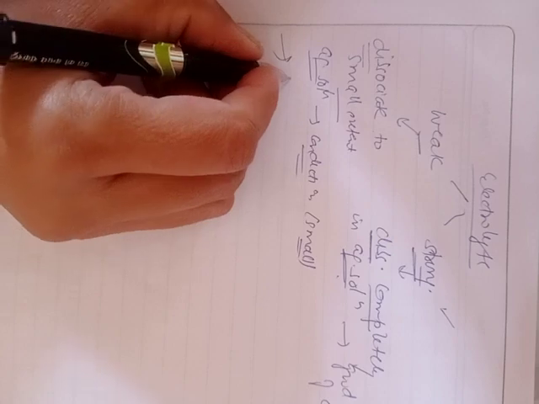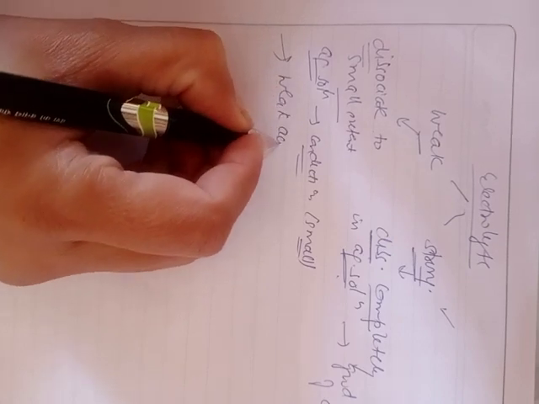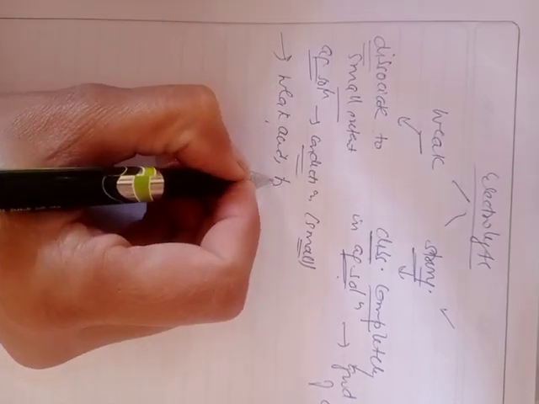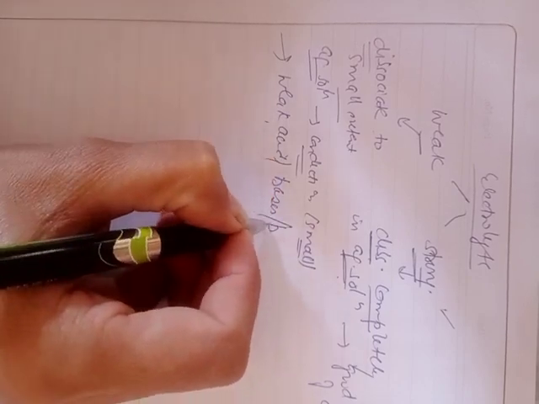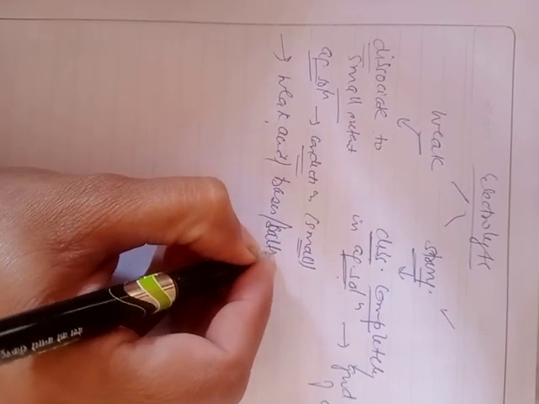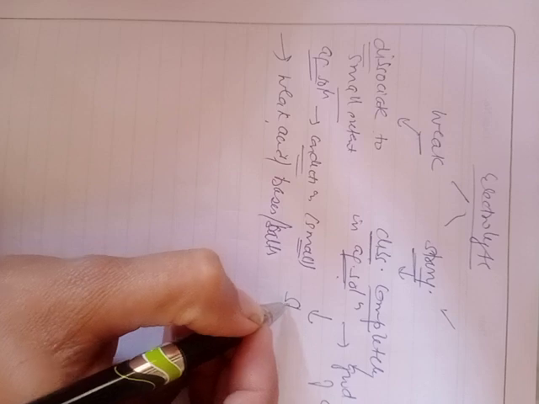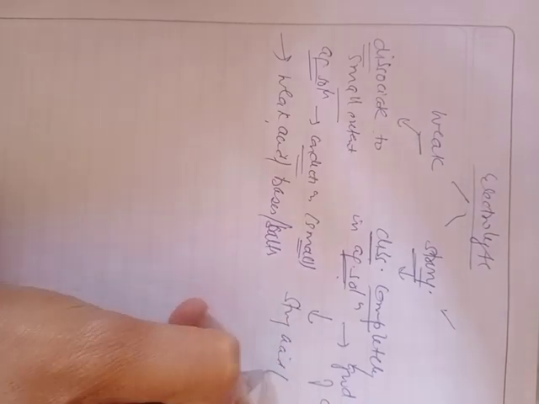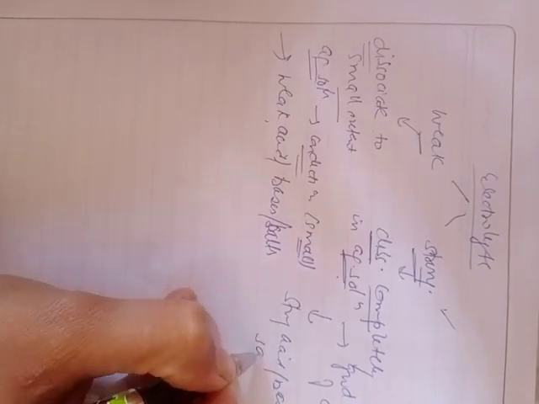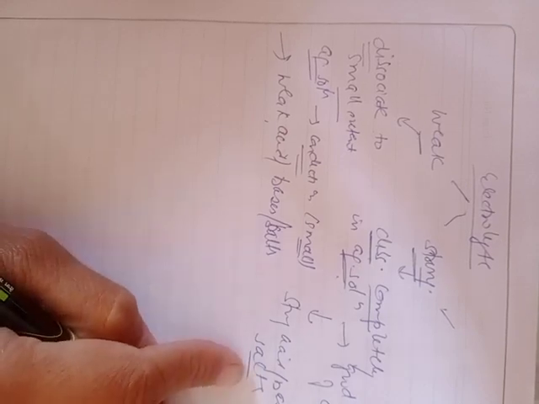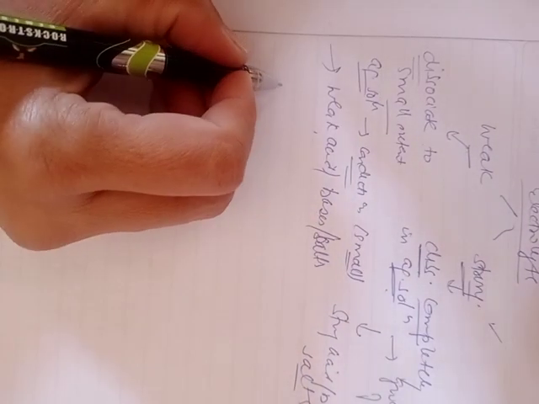These species may be weak acids, weak bases, or weak salts, whereas strong electrolytes include strong acids, strong bases, or strong salt solutions. For example, suppose we take a strong electrolyte, HCl.